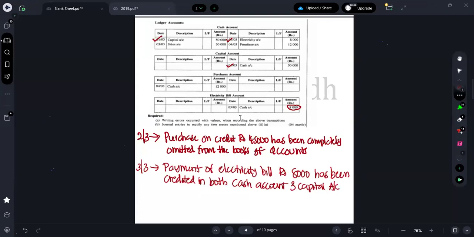Okay, this is the error they have made. So they haven't, they recorded 12,000 out of 45,000.